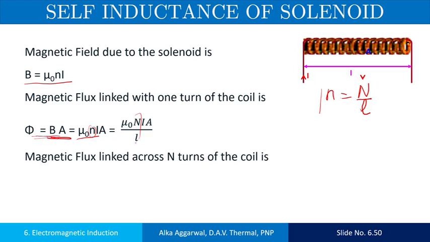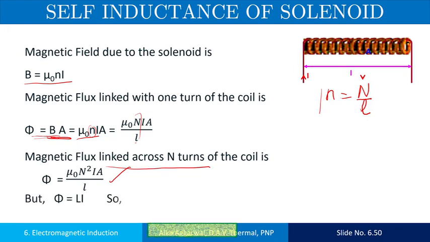Now the magnetic flux through N turns, just multiply by N. So it becomes mu naught N square I A by L.